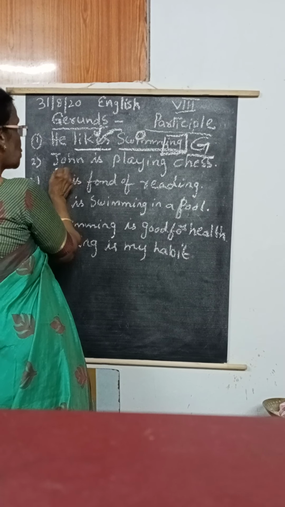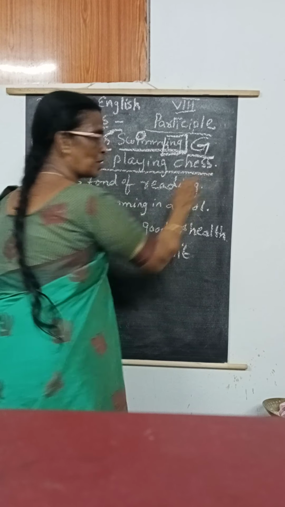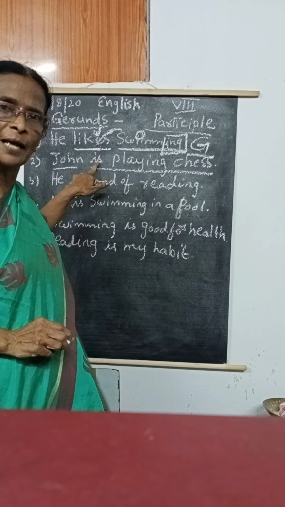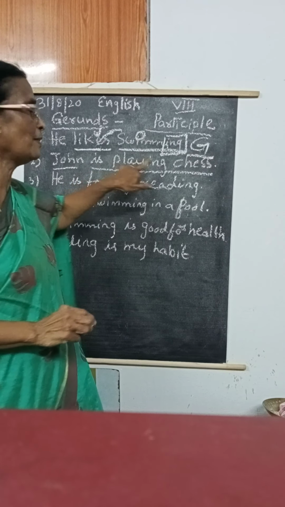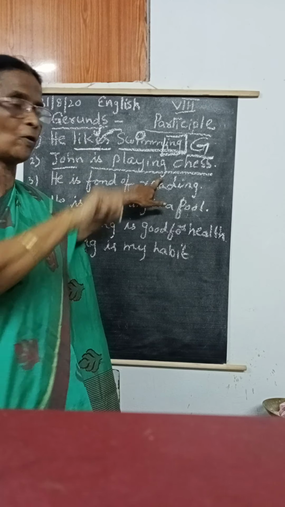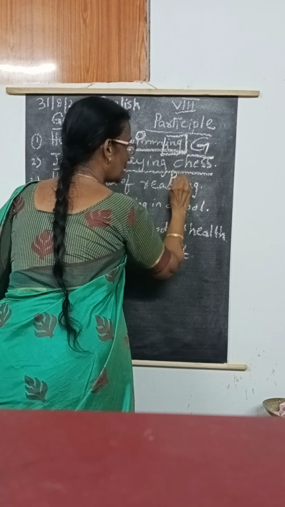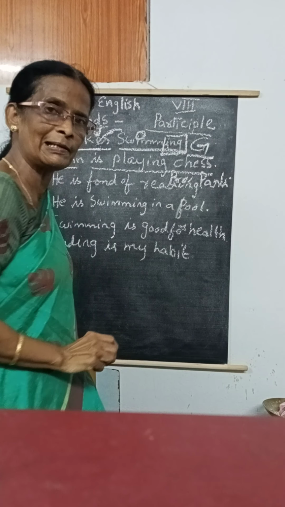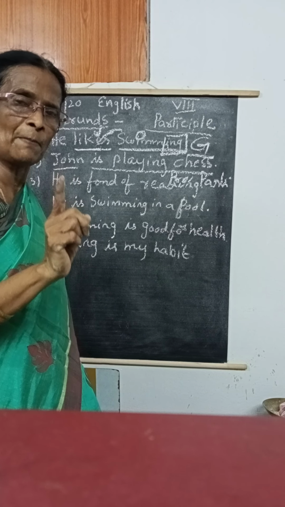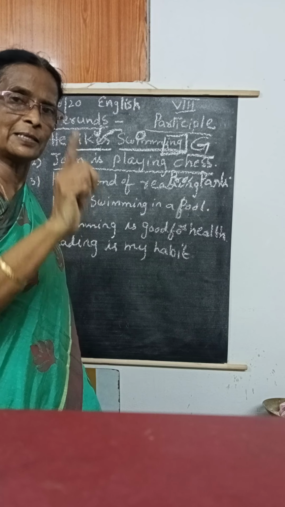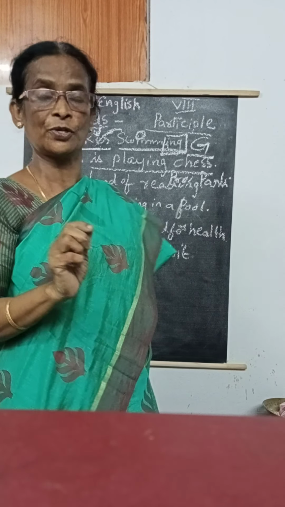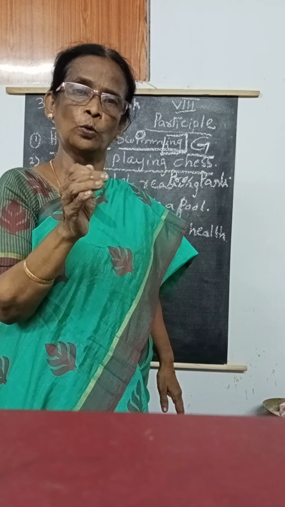The next one: John is playing chess. Here, playing has ing, but it is followed by the helping verb. So when it is followed by the helping verb, this is known as the present participle. Is it clear, ma'am? So you remember, when we add ing to a gerund, it functions as a noun, though that is a verb.